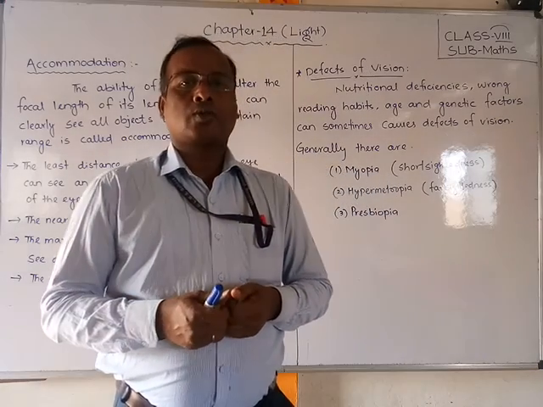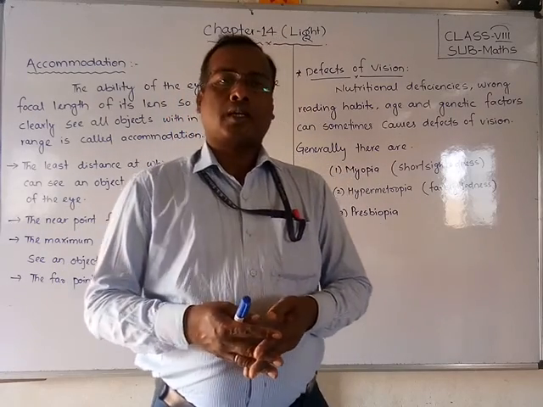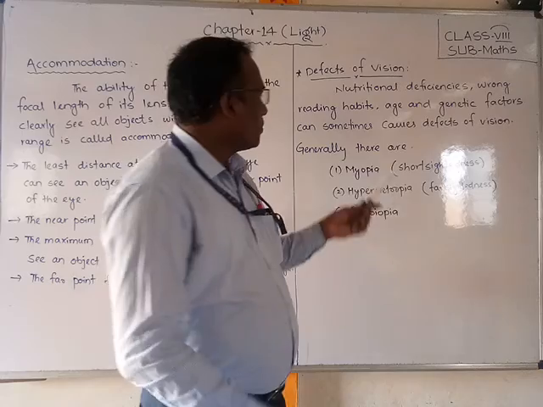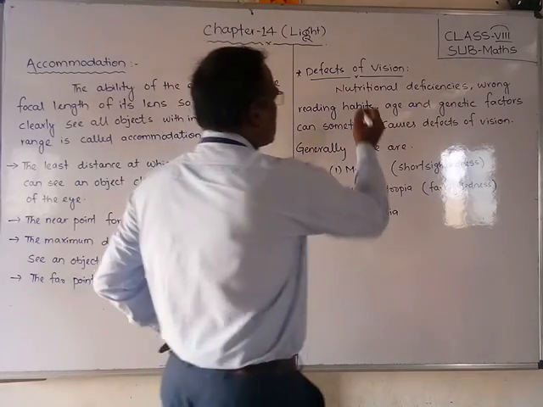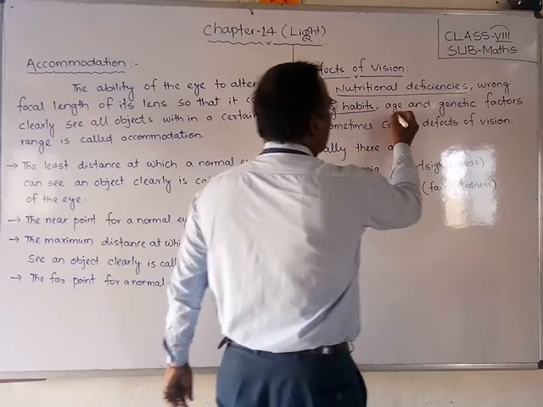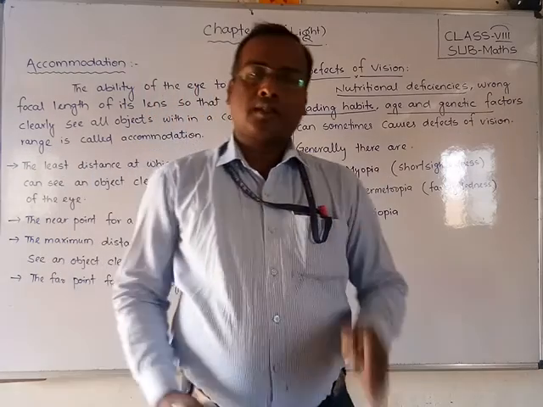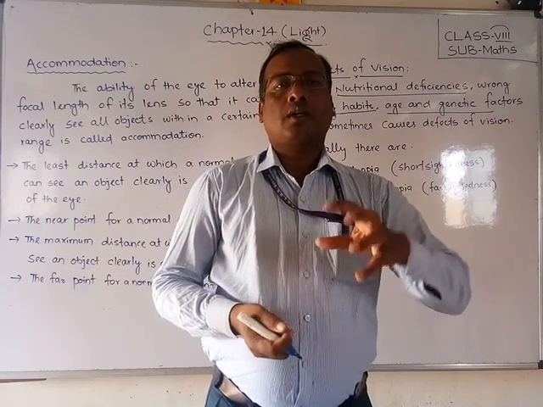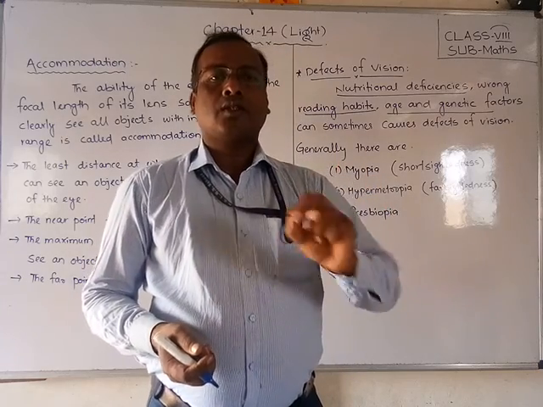In presbyopia, you will study more in higher classes, and also color blindness is there. So you should observe these: first, nutritional deficiency, and wrong reading habits, and age related. These are the generally 3 factors because of which a person cannot see or has their own defects.